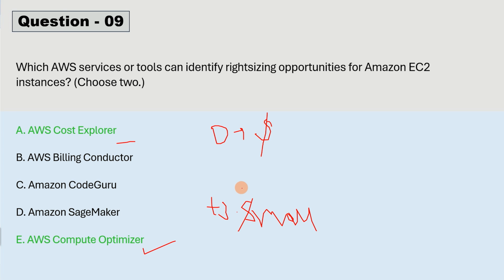It will also give you the warnings, or you can say alerts, or you can say suggestions that you should increase or you should decrease the size of your instance. It will try to optimize the resources. It will not try to reduce your cost.